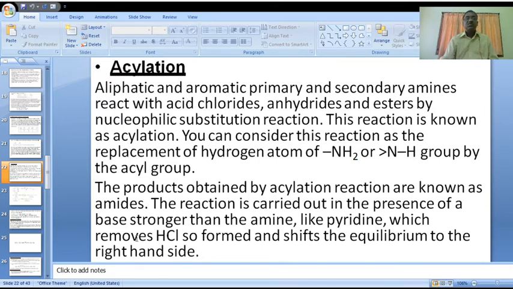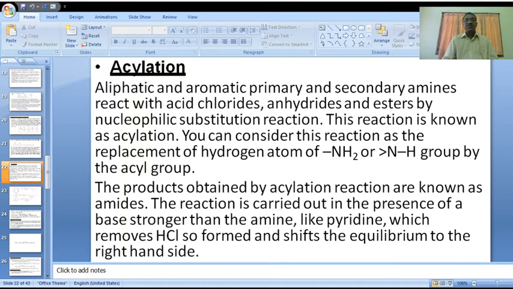Acylation. Aliphatic amines, primary, secondary, tertiary, aliphatic or aromatic. Primary and secondary amines react with the acid chlorides. Okay, only primary and secondary amines react with the acid chlorides, anhydrides and esters by nucleophilic substitution reaction. This reaction is known as acylation reaction.